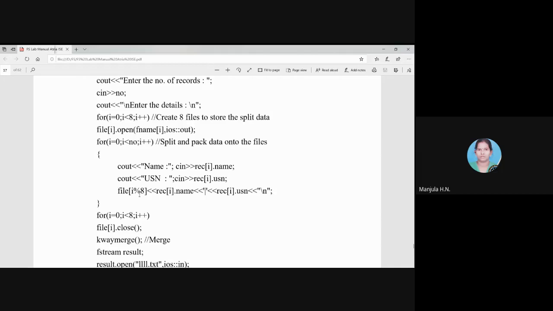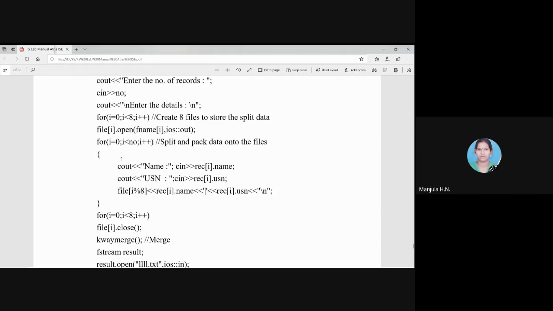If I value is 9, what will be the file value? 9 modulus 8 will be 1. Okay, so like this, if we are using more than 8 records, then the second record will be stored in the second item of the specific file.